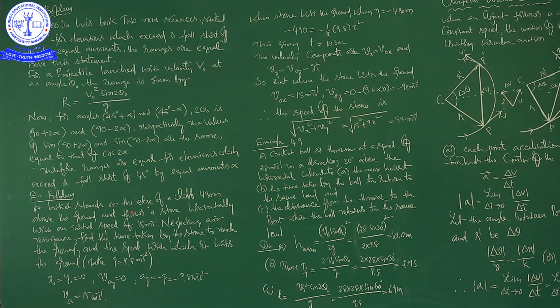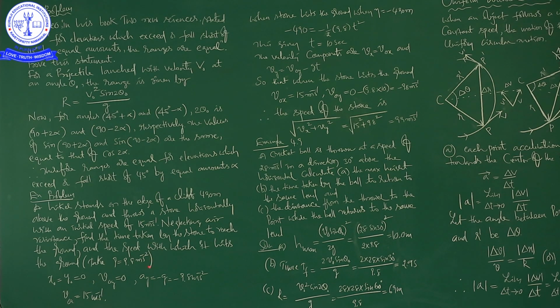A hiker stands on the edge of a cliff 490 meters above the ground and he throws a stone horizontally with an initial speed of 15 meters per second. Neglecting air resistance, find the time taken by the stone to reach the ground and the speed with which it hits the ground. So, they have given the g value also.